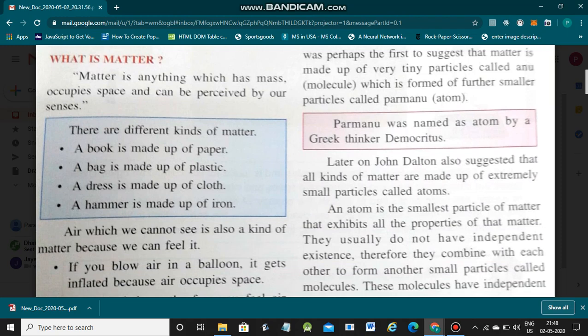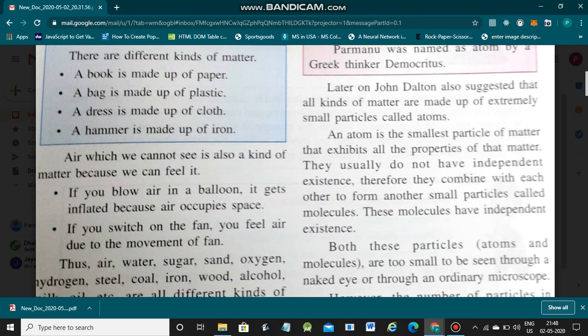Now, atoms usually do not have independent existence. Therefore, they combine with each other to form molecules. One atom of oxygen and another atom of oxygen combine to form the oxygen molecule, as you know in chemistry. Now these molecules have independent existence. Atoms do not have independent existence, but molecules have independent existence.